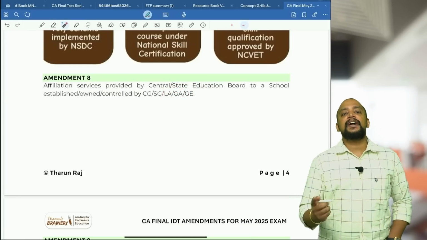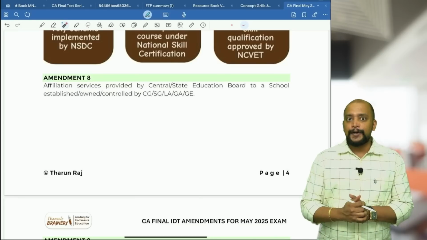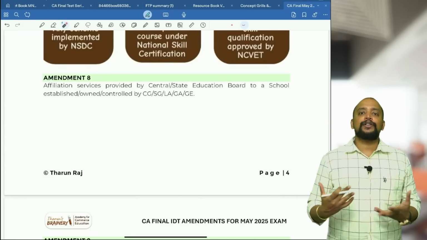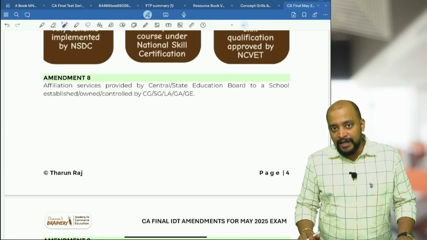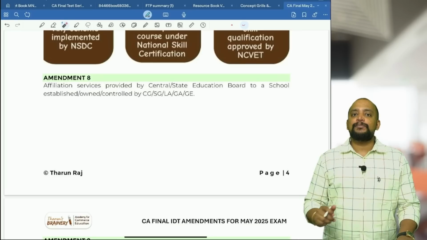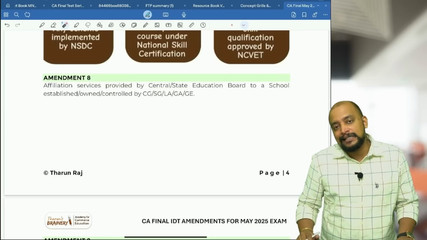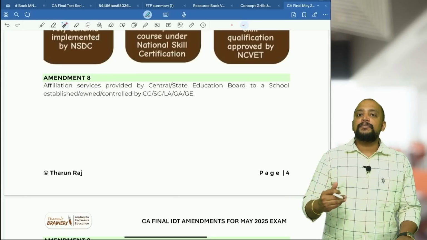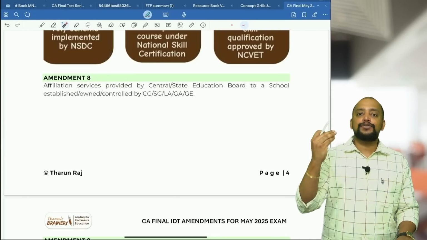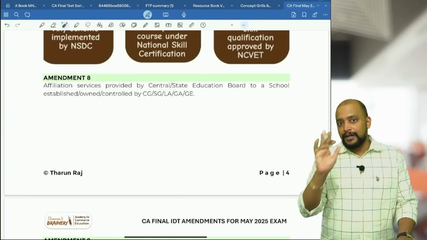So what is the difference between government authority and entity? Both are establishments, like a body or authority established by government, in which it is established under an act of parliament or state legislature, or wherein government investment will be greater than or equal to 90%. That is what government authority or government entity is.